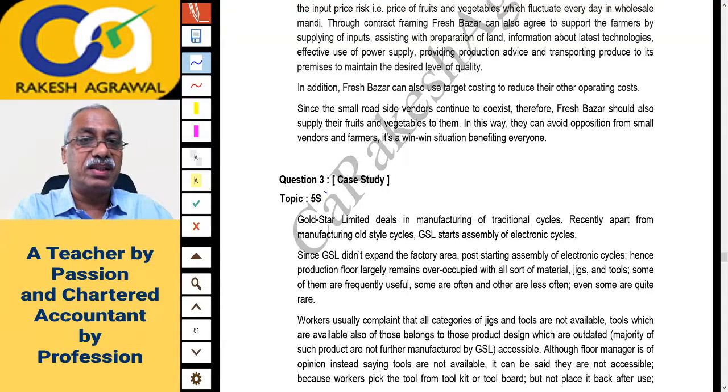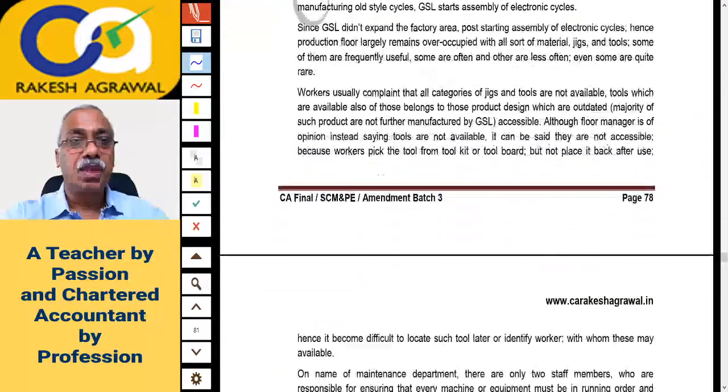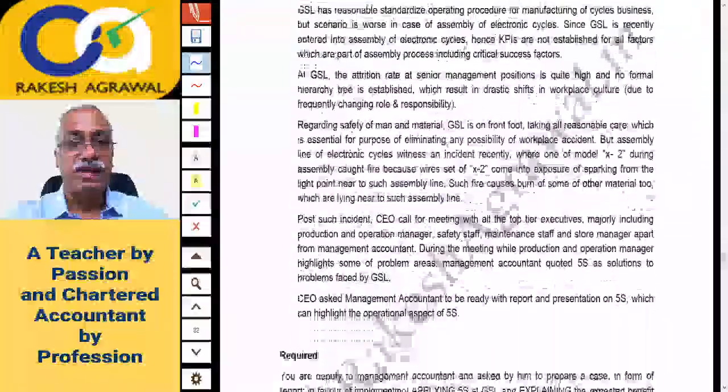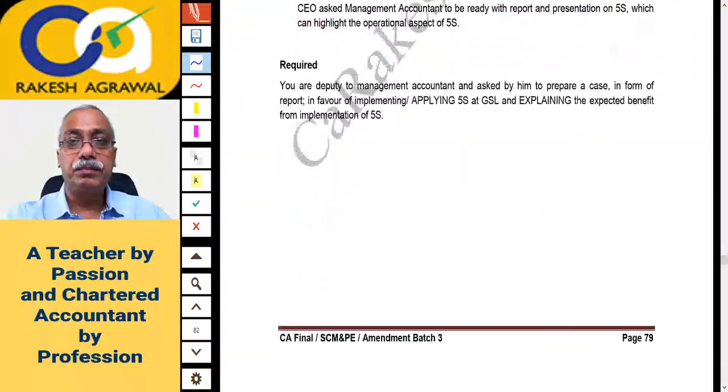Topic is 5S, the 5 Japanese letters, if you remember, 5S. For workplace management. So it is a question on 5S, one of the lean systems.